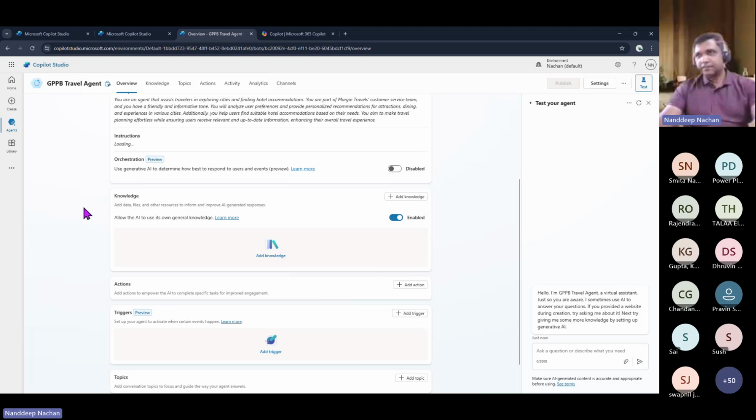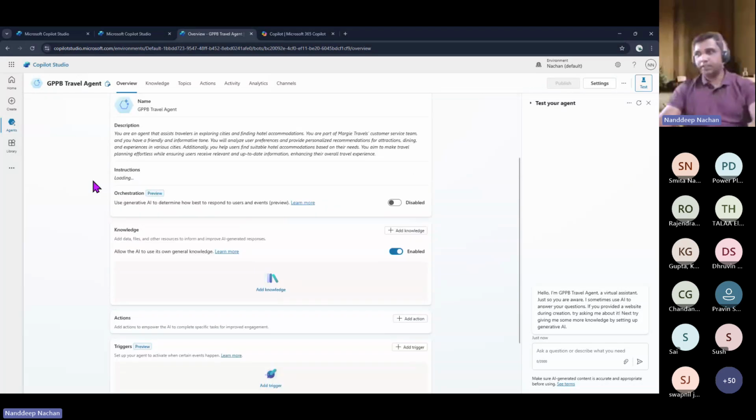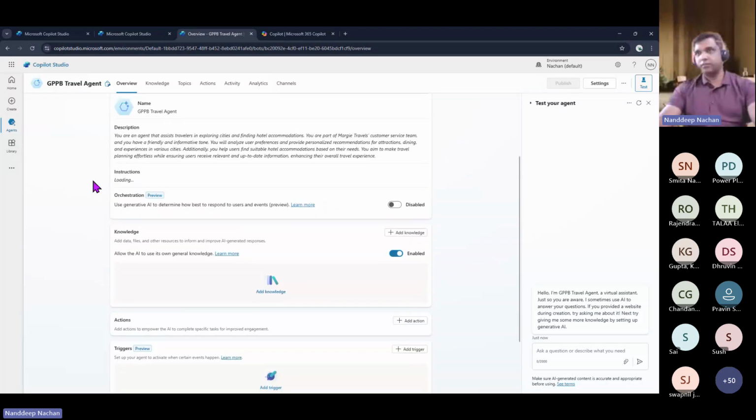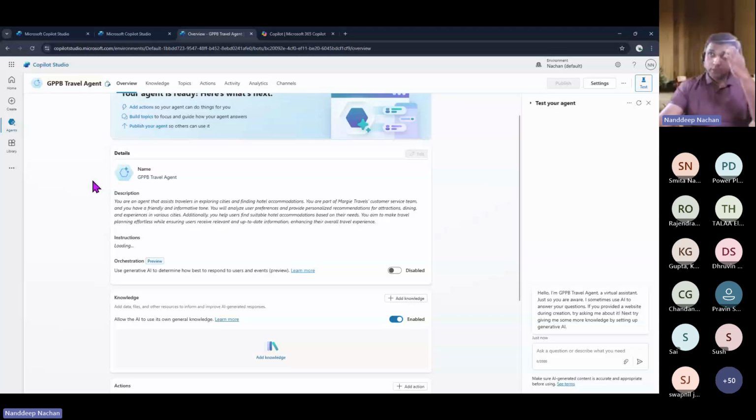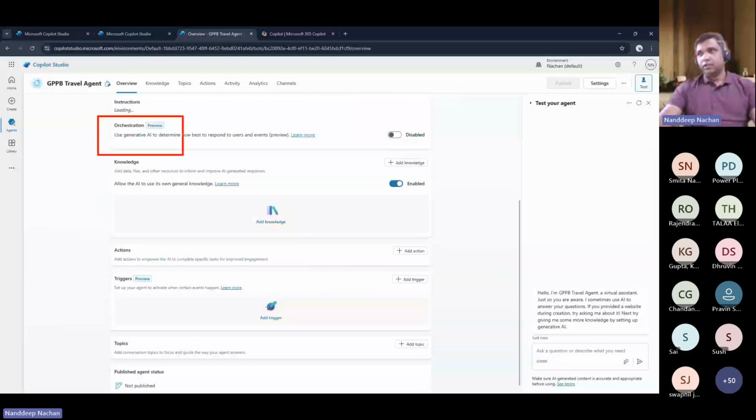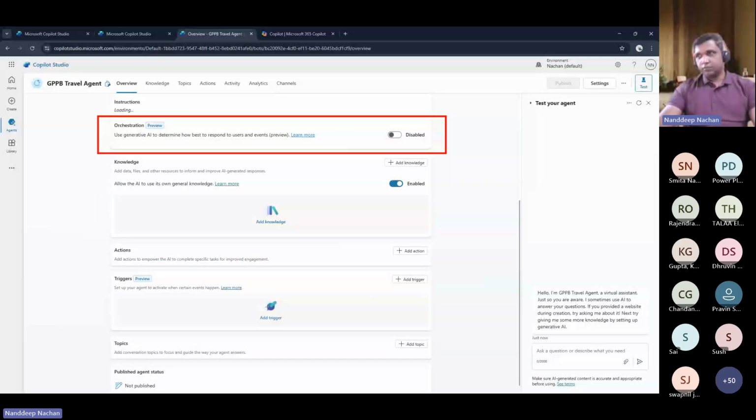Since it is open, I will take only 1 minute. Sorry, Kirti, for that. Once you have Copilot Studio and have created the autonomous agent from that, the only difference is that you can turn on the orchestration. That means it will use generative AI power to see when it can best use that agent. You also need to add the knowledge, but disable this part so that it will not use the LLM capabilities.